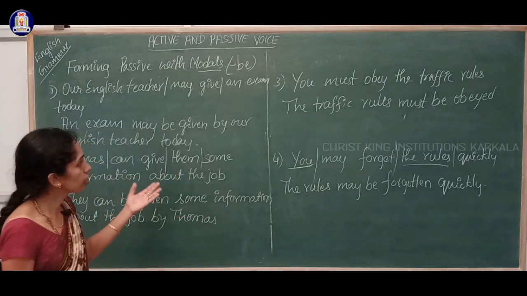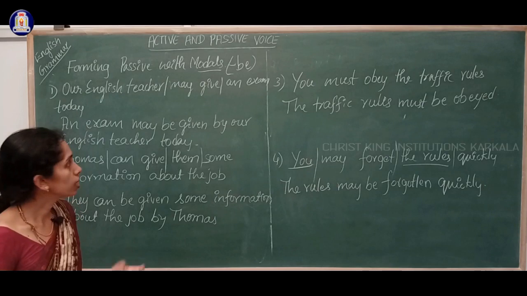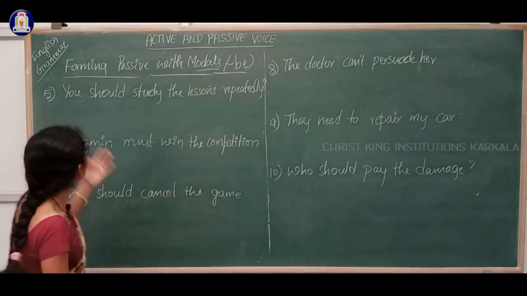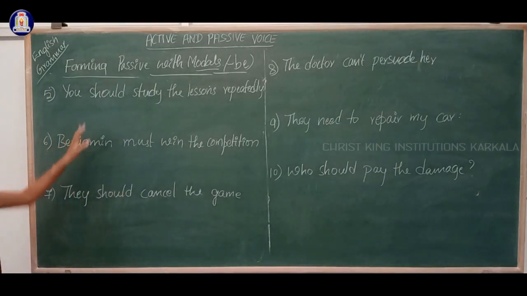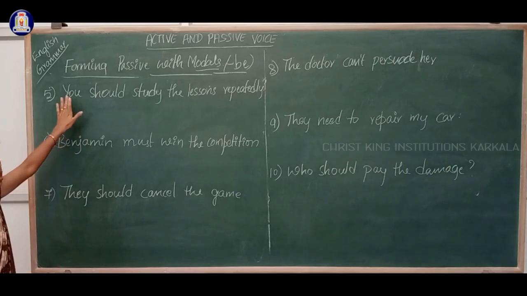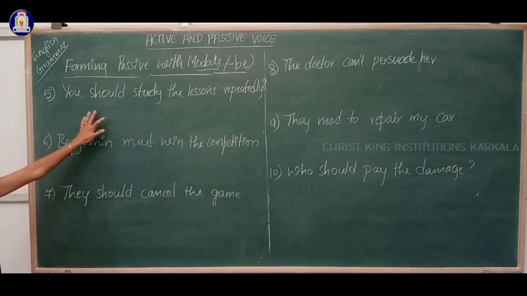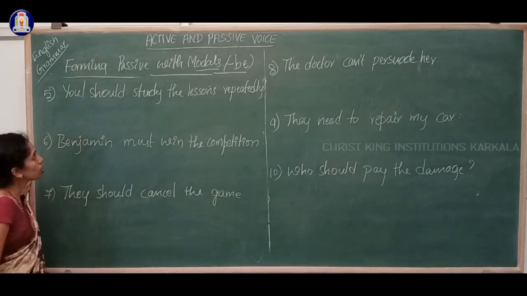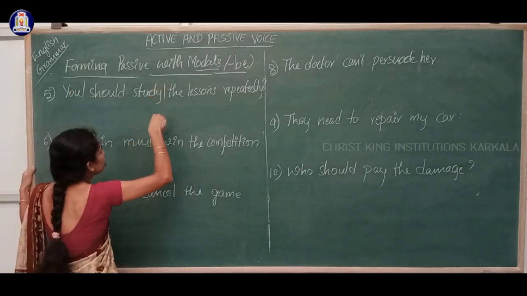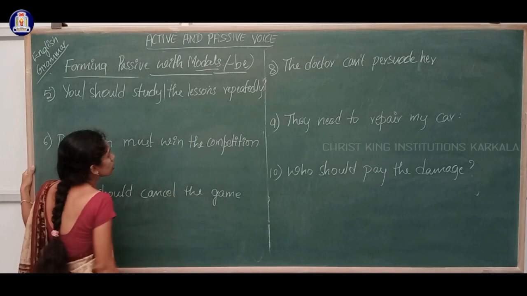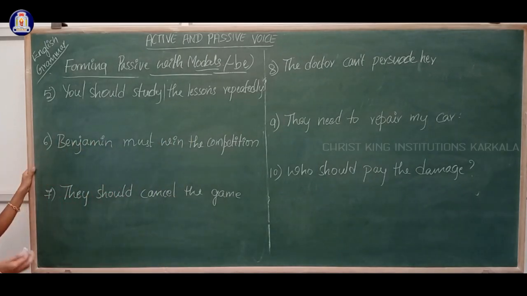Okay. Let us see some more examples for these modals. The next example is, you should study the lessons repeatedly. Here again, no need to write the subject or the object of the passive voice. So the subject is you here, should study is the verb, the lessons is the object.